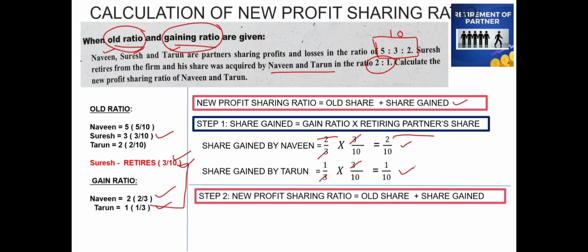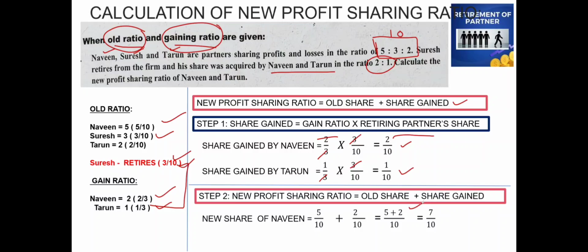New profit sharing ratio is equal to old share plus share gained. So the new profit sharing ratio of Naveen will be old share, given as 5 by 10, plus the gain ratio, 2 by 10, which will be equal to, the common denominator is 10, plus the numerator will be 5 plus 2, which will be 7 divided by 10.